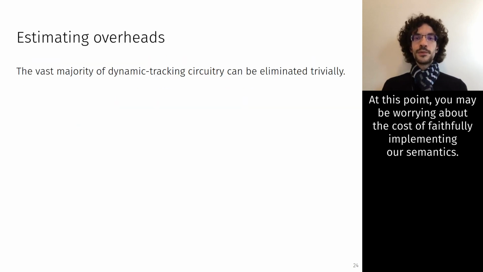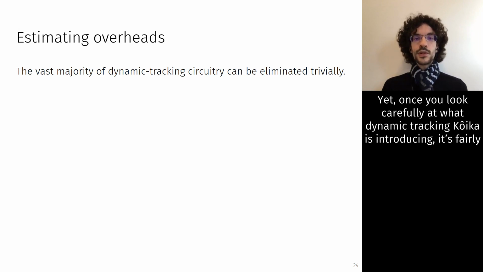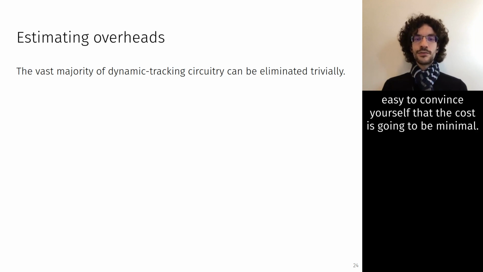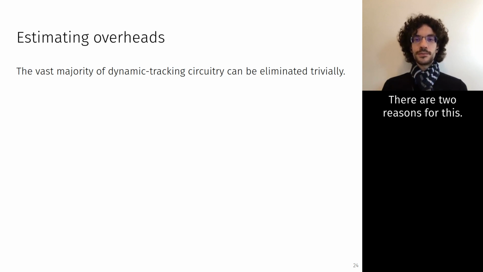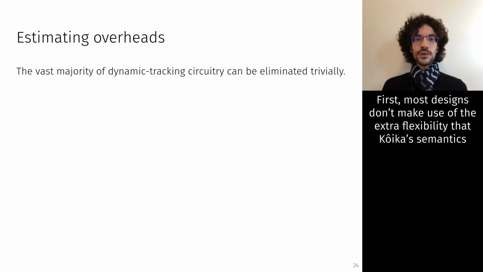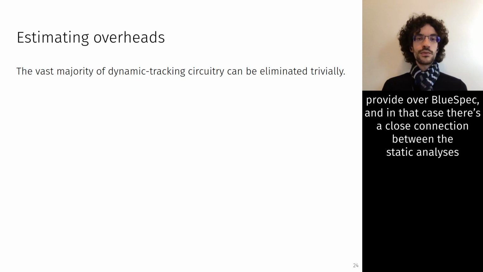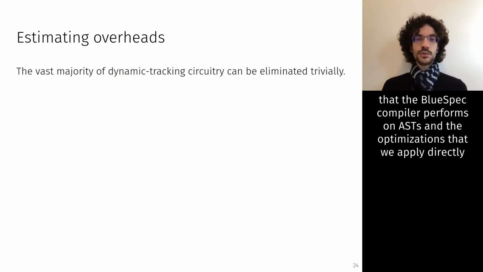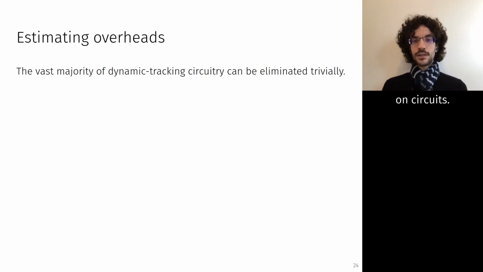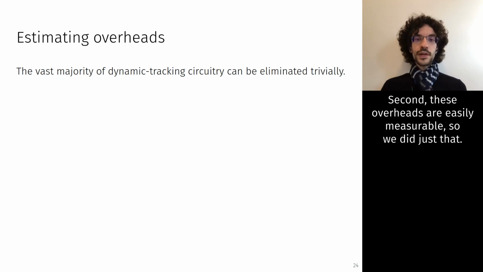At this point, you may be worrying about the cost of faithfully implementing our semantics. Yet, once you look carefully at what dynamic tracking Koika is introducing, it's fairly easy to convince yourself that the cost is going to be minimal. There are 2 reasons for this. First, most designs don't make use of the extra flexibility that Koika's semantics provide over Bluespec, and in that case, there's a close connection between the static analyses that the Bluespec compiler performs on ASTs and the optimizations that we apply directly on circuits. Second, these overheads are easily measurable, so we did just that.